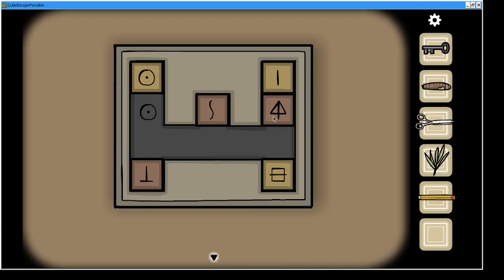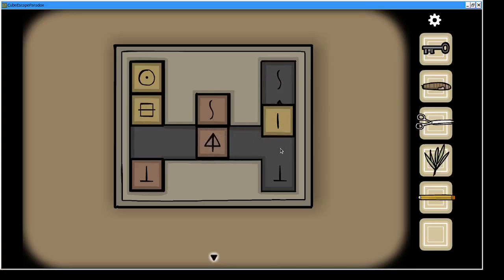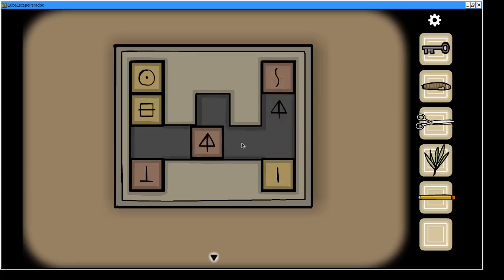Now how do we get him out of the way? Because he's being a pain there right now. Actually, if we get you out of the way, we can bring you down. You can slide out there. You can slide up there. And you can slide in there.